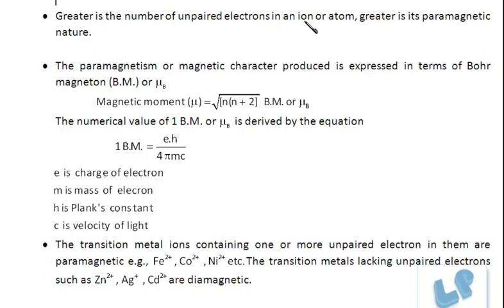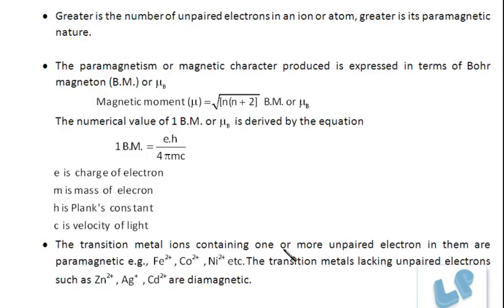The more the number of unpaired electrons in an ion or atom, the more is its paramagnetic nature. The paramagnetism or magnetic character produced is expressed in terms of Bohr magneton, and the magnetic moment is given by square root of n into n plus 2. 1 Bohr magneton is equal to eh by 4 pi mc. What is e? e is the charge of the electron, h is Planck's constant, m is the mass of the electron, and c is the velocity of light.